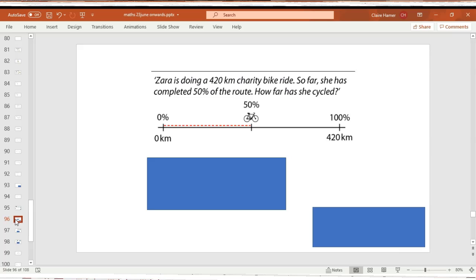Zara is doing a 420-kilometre charity bike ride. So far, she has completed 50% of the route. How far has she cycled? Pause the video, see if you can work out how many kilometres she's cycled so far. I'm now going to reveal the answer on the screen.